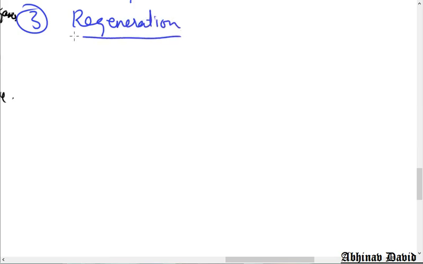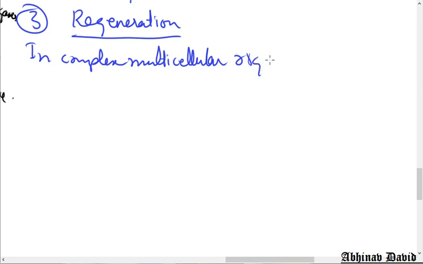Okay, so let us talk about number 3, that is regeneration. Now let us discuss regeneration. What happens in complex multicellular organisms, for example Hydra, Planaria? What happens?